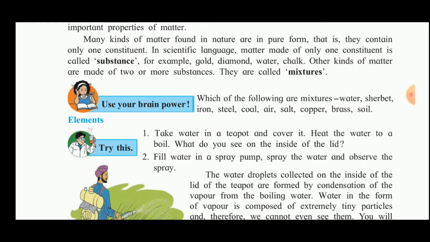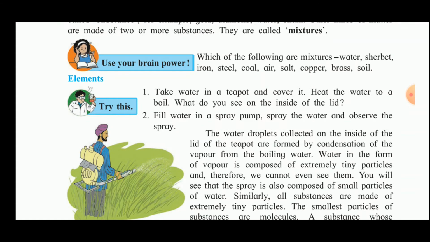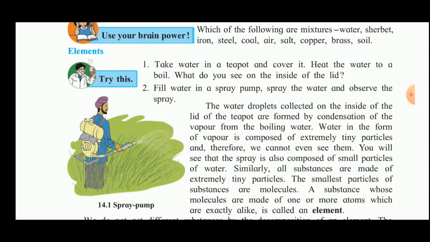Now fill water in a spray pump, spray the water and observe the spray. Now when the water is filled in a spray pump and we spray, then we see that the spray is composed of small particles of water and they are very tiny and we cannot see them individually.